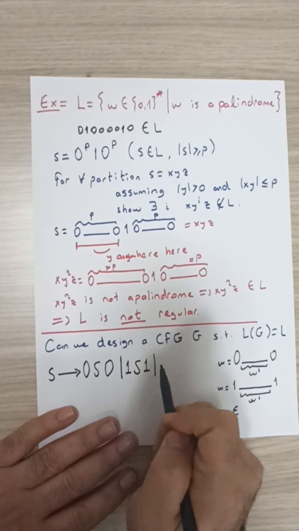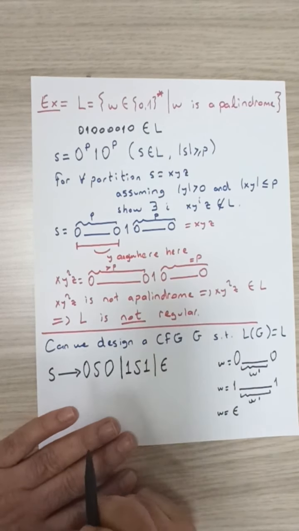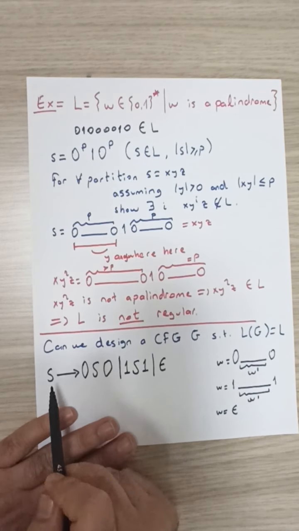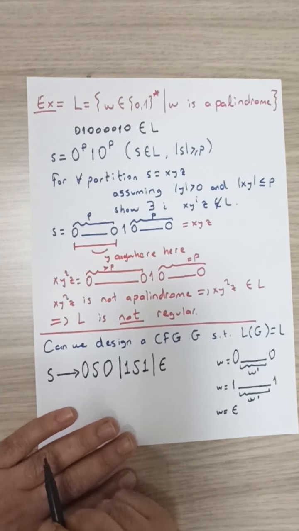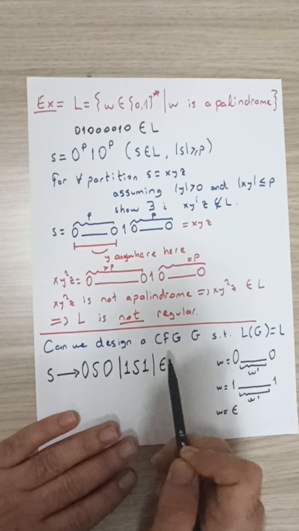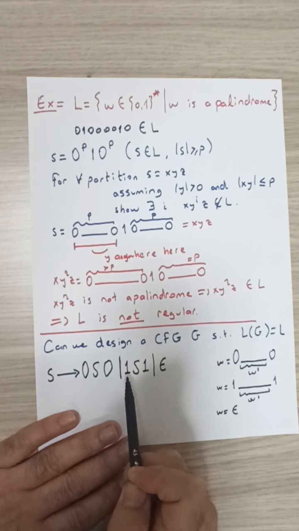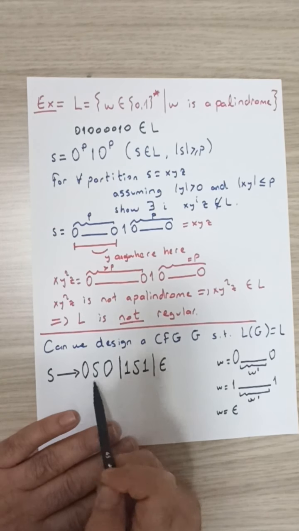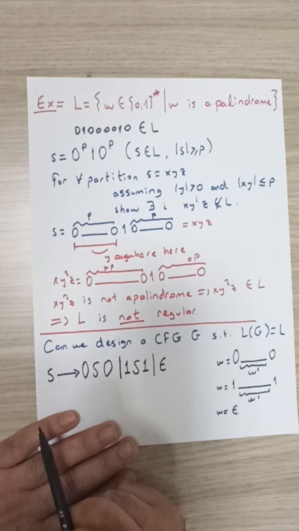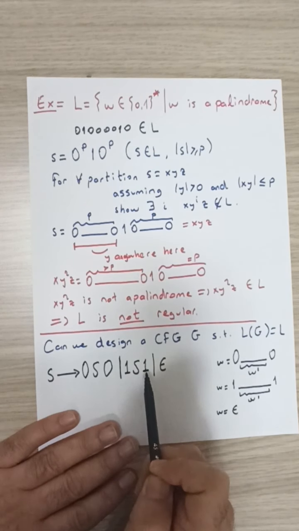So I will write down a rule that corresponds to this base case: S goes to epsilon is another production rule. Are we done yet? If we only had these three rules, then S could generate the string epsilon, or it could generate the string, for instance, 00 by replacing S with epsilon, or it could generate the string 11,